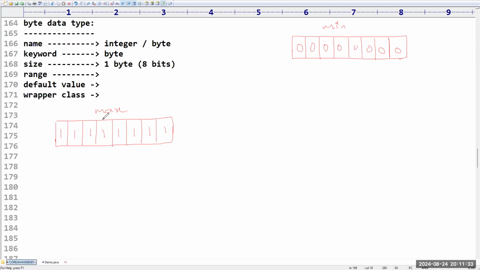Now we are talking about maximum. If you take a scale, 0 is here, minus infinite is here, plus infinite is here. I have the byte data type. I want to find out what the maximum value is. Sir, will the maximum value be available on the left side or right side? Right side. What is the sign of that one?